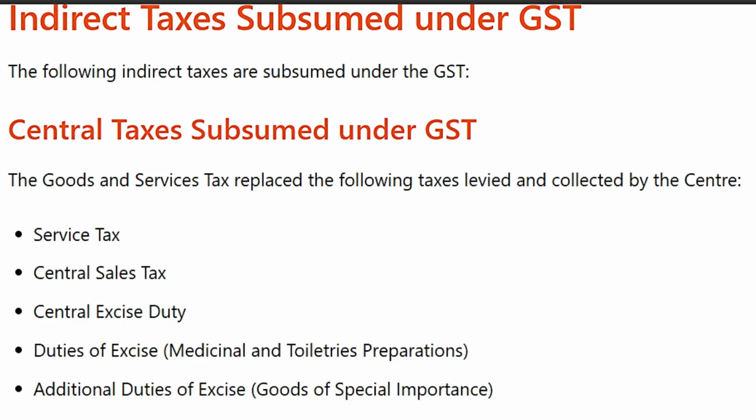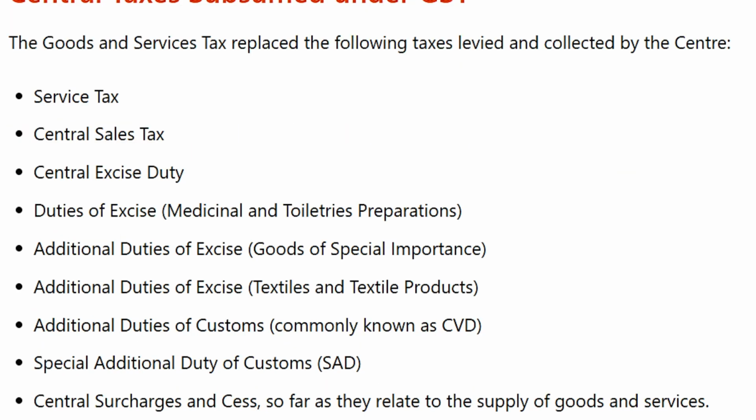The following indirect taxes are subsumed under the GST. Central taxes subsumed under GST. The goods and service tax replaces the following taxes levied and collected by the center: service tax, central sales tax, central excise duty, duty of excise on medicinal and toiletries preparations, additional duties of excise on goods of special importance, additional duties of excise on textiles and textile products, additional duties of customs, commonly known as CVD, special additional duty of customs SAD, central surcharges and cess so far as they relate to the supply of goods and services.